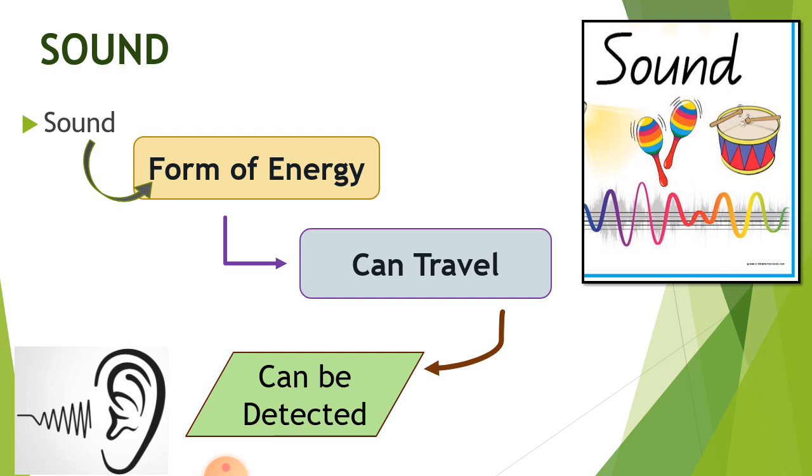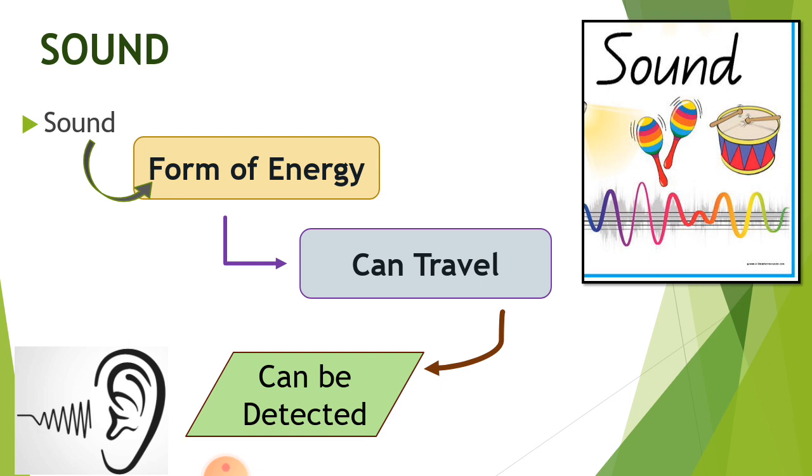Sound is basically a form of energy and it can travel from one place to the other and it can be detected. Humans and many animals have organs called ears to detect sounds. In the figure you can see the drum is beating, here is a mic, and at the bottom you can see different sound waves. So sounds are produced due to any disturbance and they travel in the form of waves.